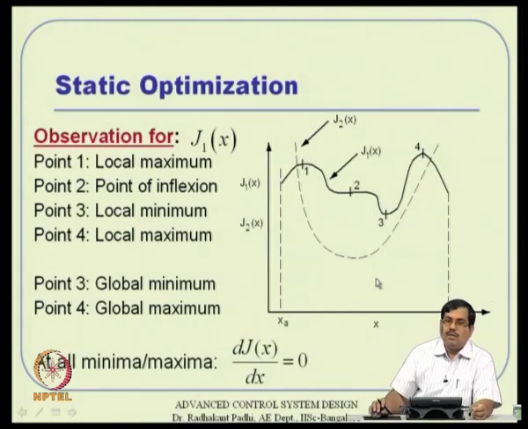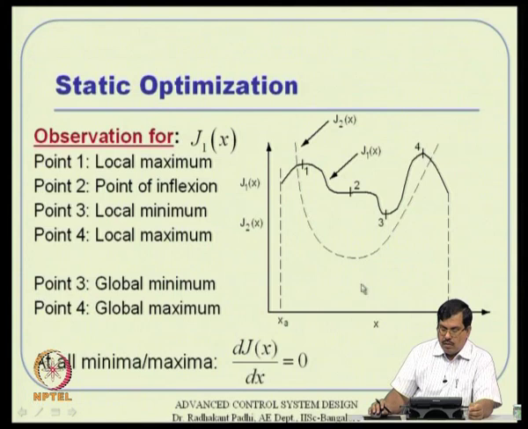So, it gives us an idea that, whether it is a minimum or maximum problem, the necessary condition is very possibly first derivative equal to 0, and that we have to see a little more formally. This is just an observation at this point of time.